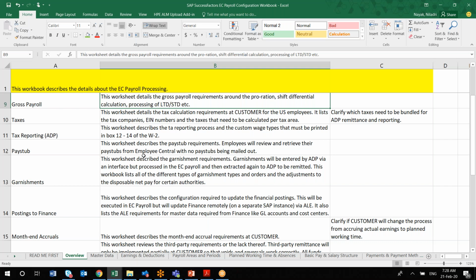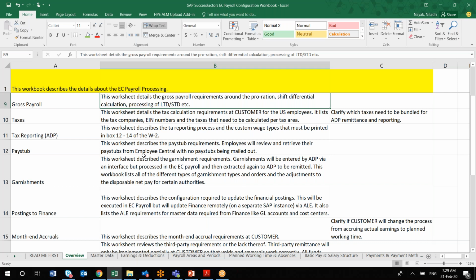I used it whenever I was doing on-premise payroll implementation 2 years back. In that document you mention where exactly your OMPA, time management, and all those configuration nodes are, whenever you're doing an on-premise implementation from scratch. That document I'll also be sharing with you.